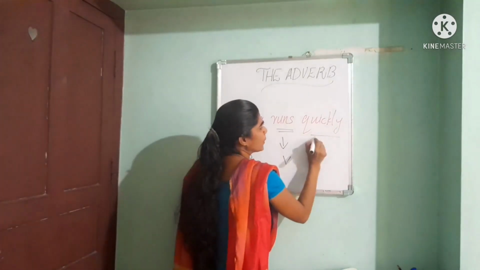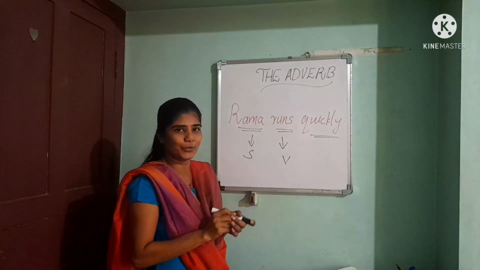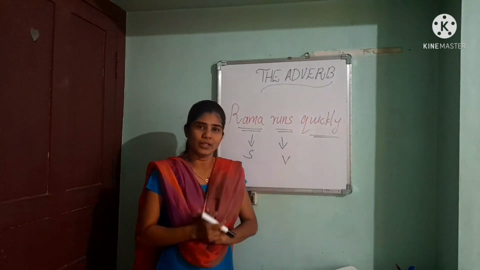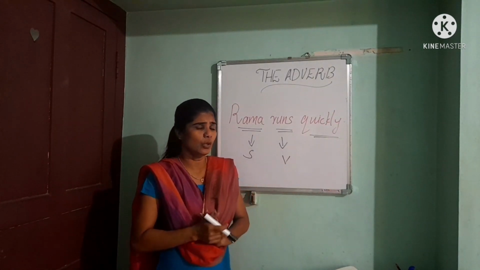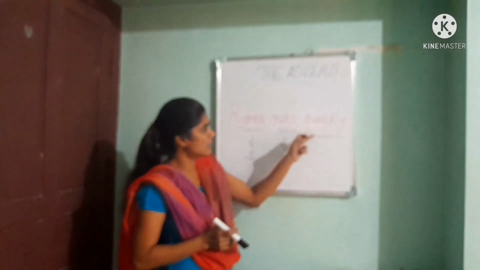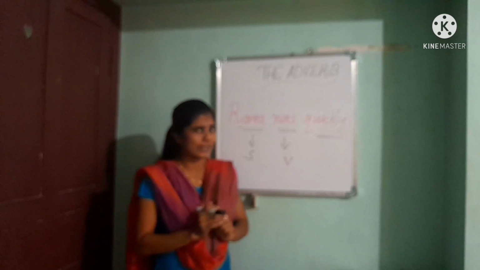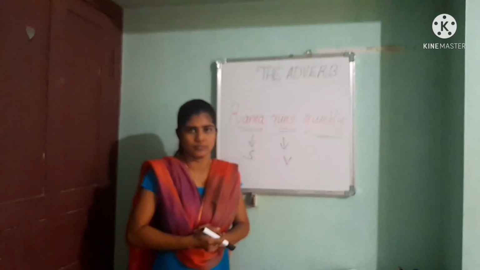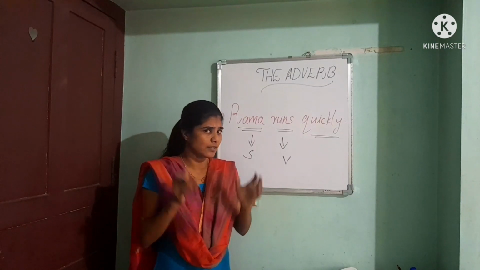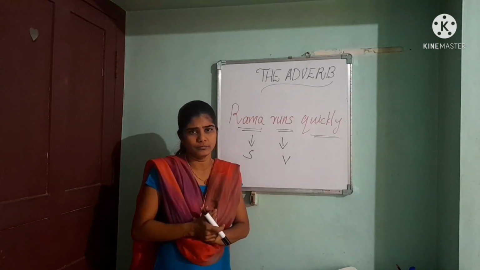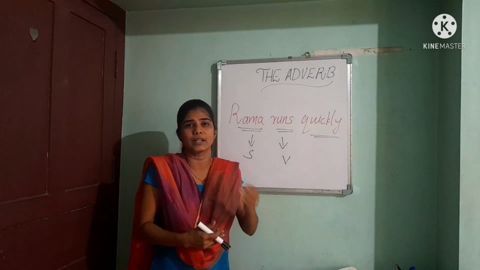So what about quickly? Can you say something? Yeah, it's not a live class. Leave it. So what about the word quickly? We can say that Rama runs quickly. Here, quickly answers the question how Rama runs, the way he runs.